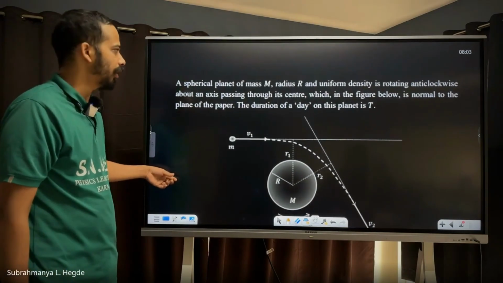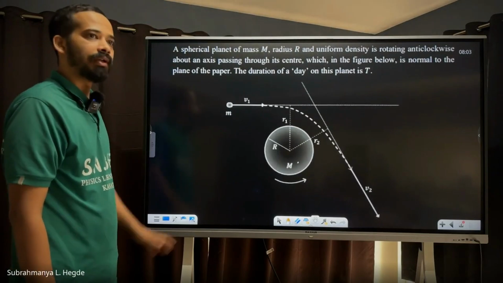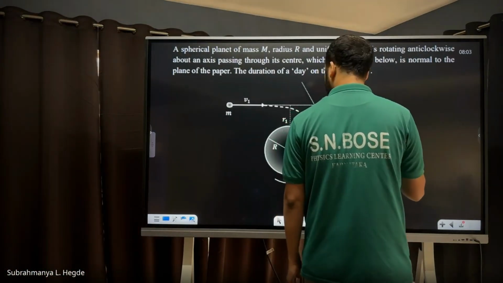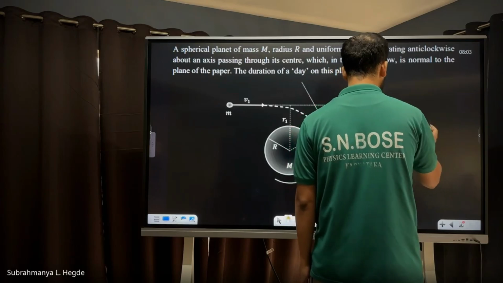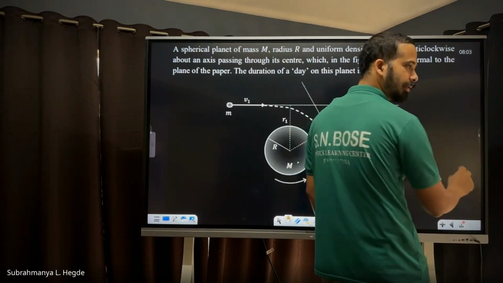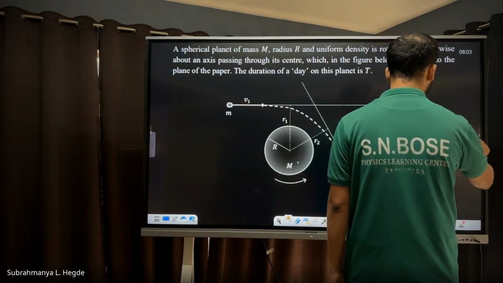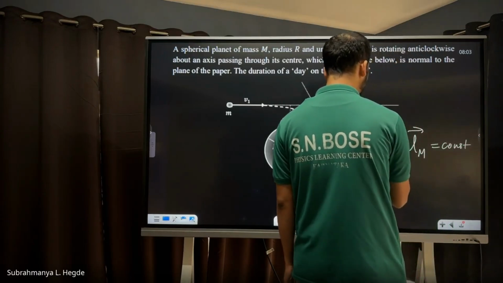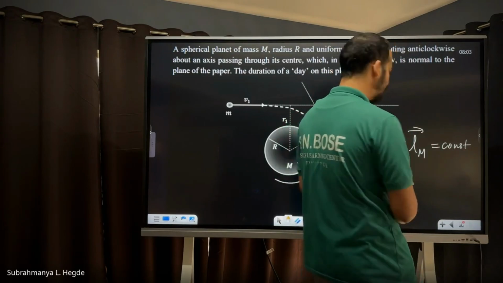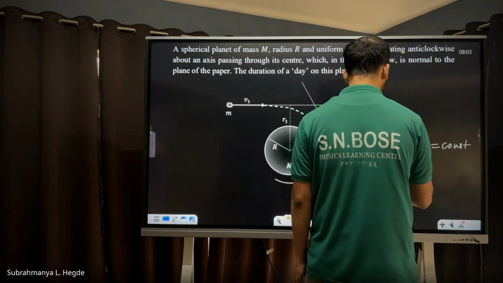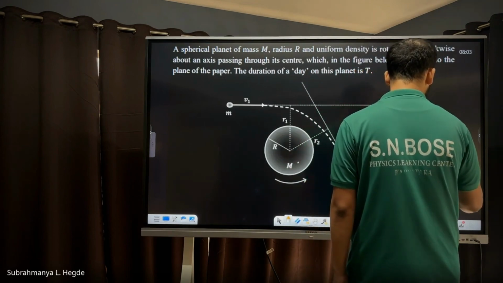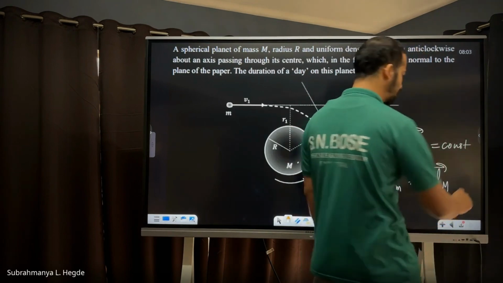Now you apply conservation of angular momentum. Angular momentum of m plus angular momentum of capital M must be conserved, that must be constant. So if I take any change, delta L of m plus delta L of capital M, that change must be 0.